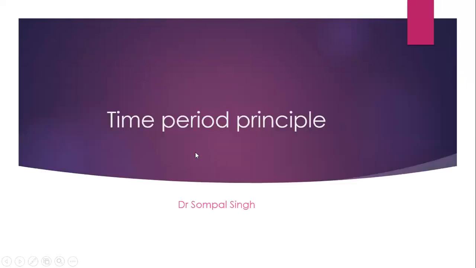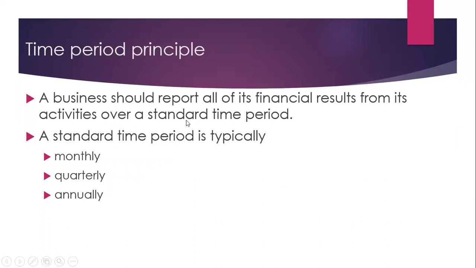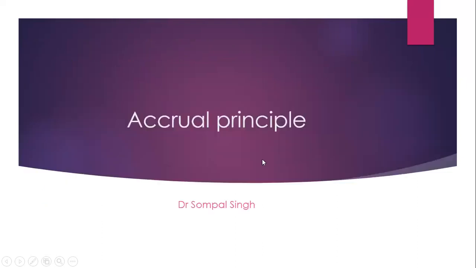Then time period principle. The business should report all of its financial results from its activities over a standard time period. And standard time period may be monthly, quarterly, annually. And it is recommended that at least annually we have the financial statements.